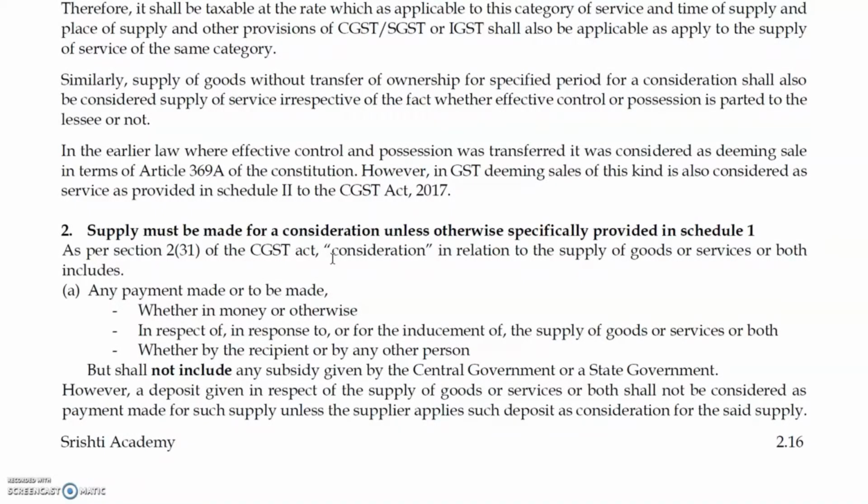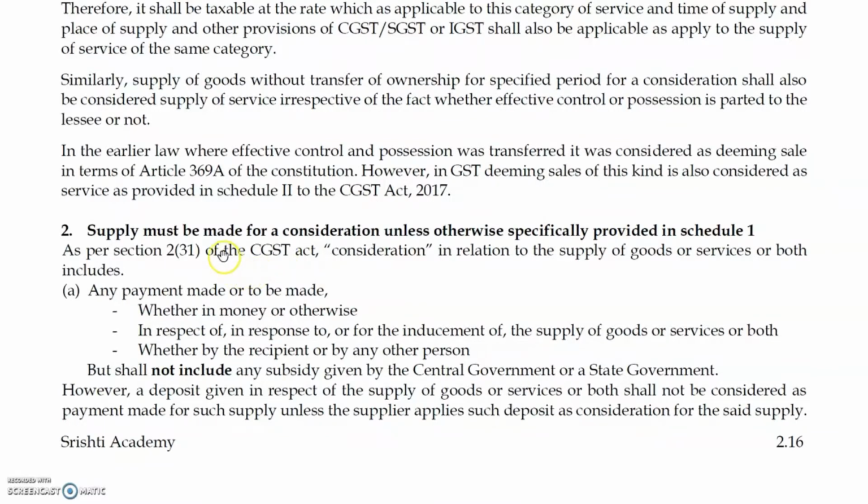So the GST supply definition we discussed in the last class, that is chapter video number 1. Supply of goods or services or both for a consideration. So there is a definition of consideration.